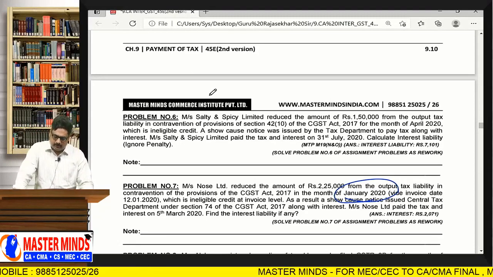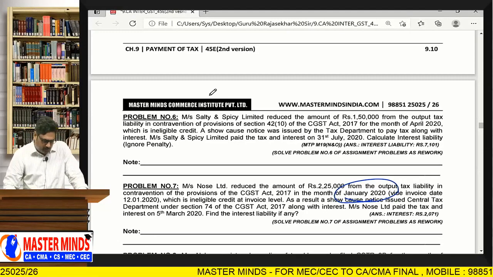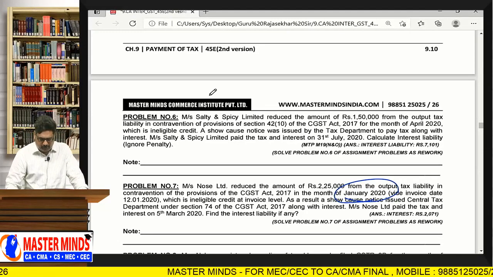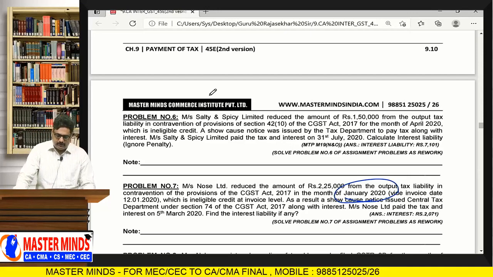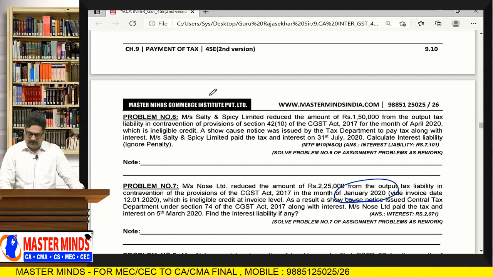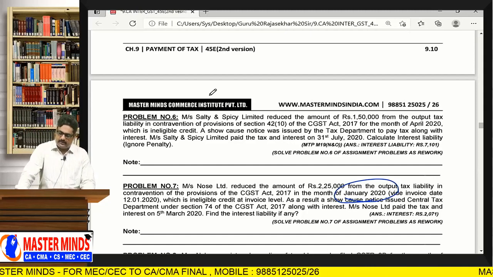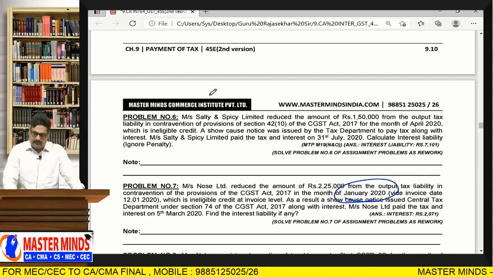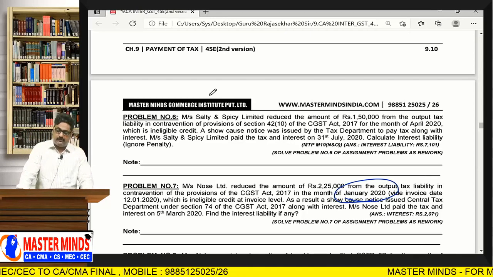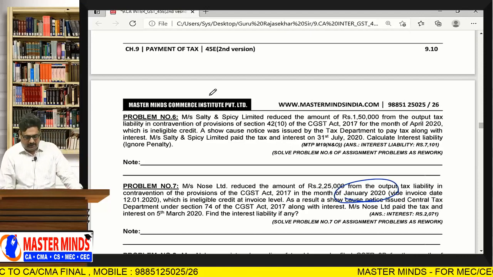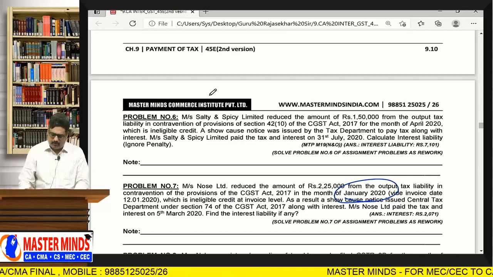Salty and Spicy Limited reduced the amount of 1,50,000 from the output tax liability against the provisions of section 42, subsection 10 of CGST Act 2017 for the month of April 20, which is ineligible credit. A show cause notice was issued by the tax department to pay tax along with the interest. Salty and Spicy Limited paid the tax and the interest on 31st July 2020. Calculate the interest liability. Ignore the penalty.